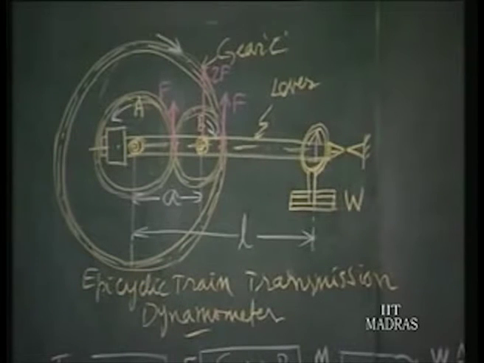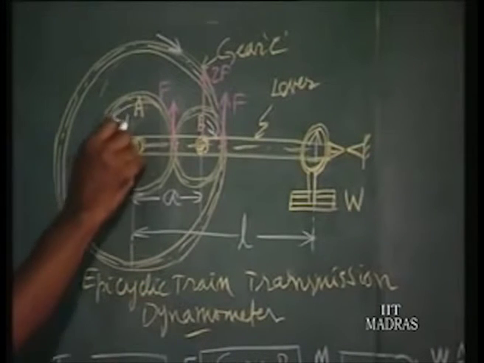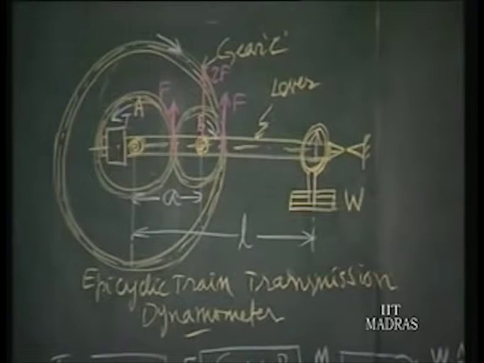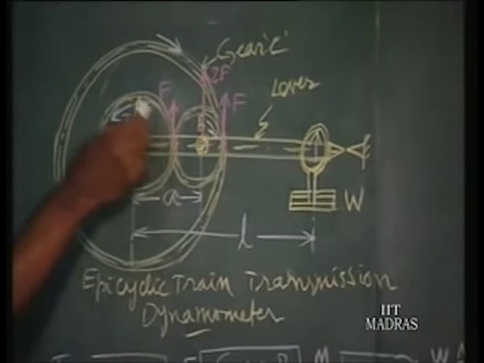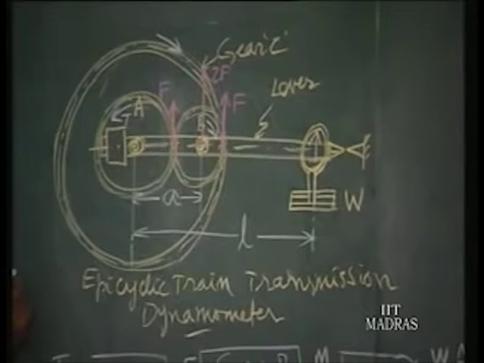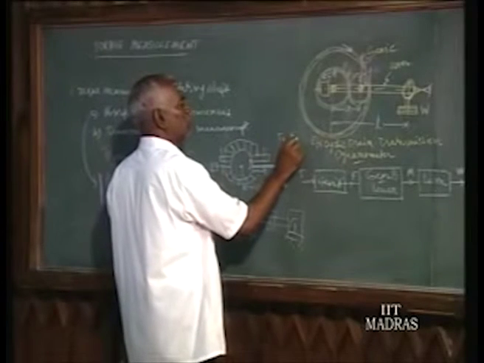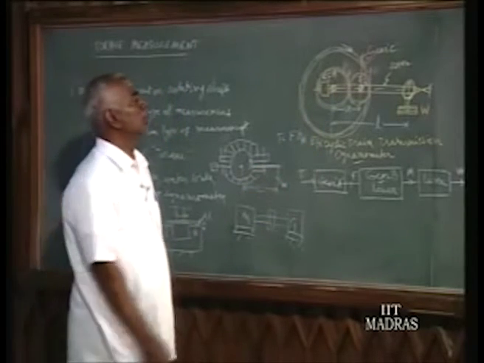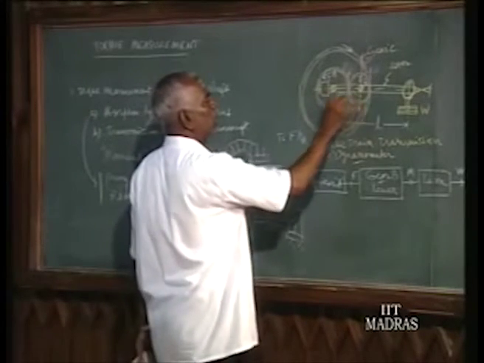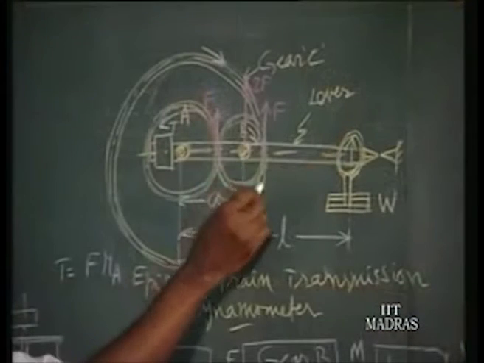The principle of functioning is that the torque T is acting over gear A, which is fixed to the motor or the driving source, and that torque is realized as a force at the pitch line of gear A, such that T is equal to F into RA, where RA is the radius of gear A. B is the intermediate gear mounted freely on the lever.